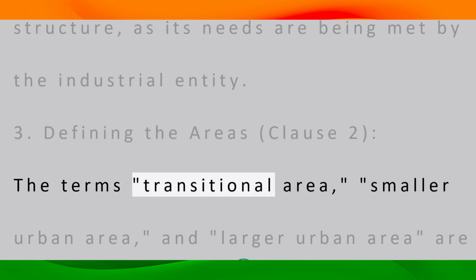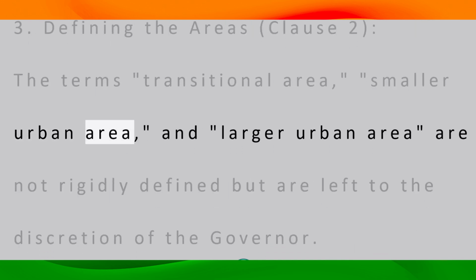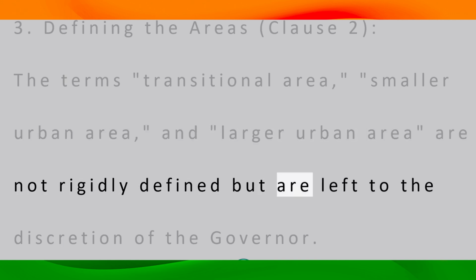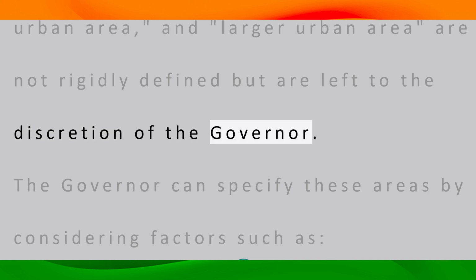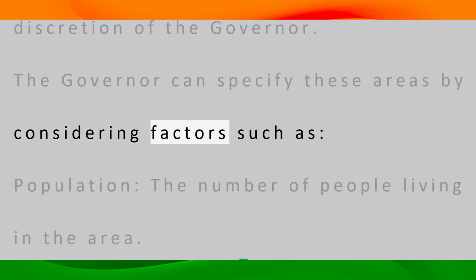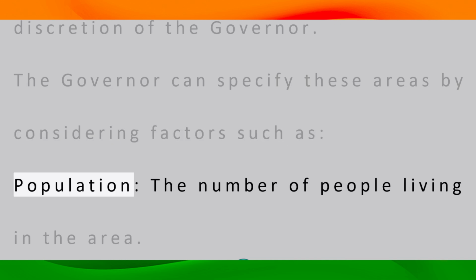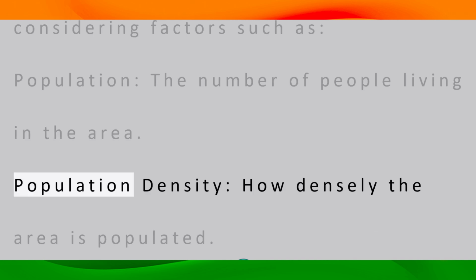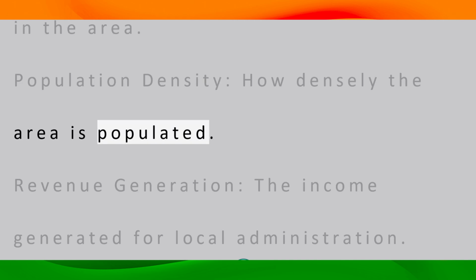3. Defining the areas, Clause 2. The terms transitional area, smaller urban area, and larger urban area are not rigidly defined but are left to the discretion of the governor. The governor can specify these areas by considering factors such as population, the number of people living in the area. Population density, how densely the area is populated.